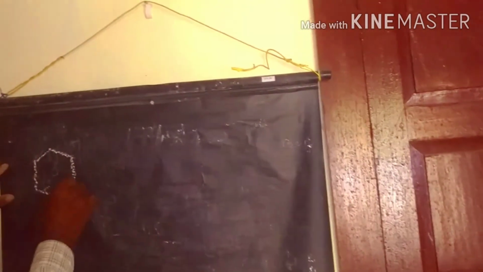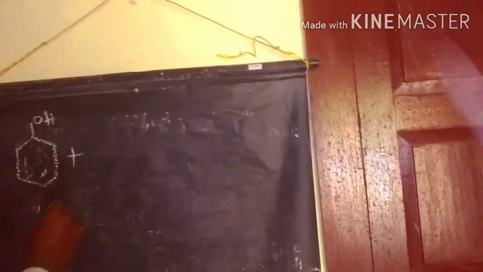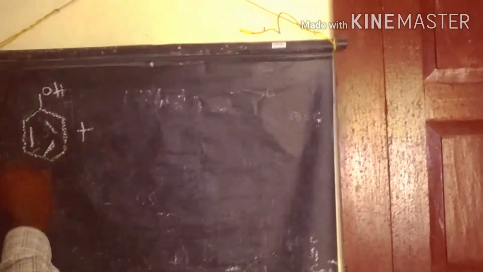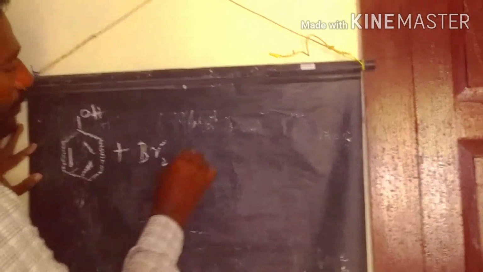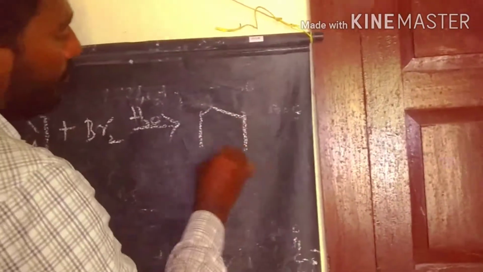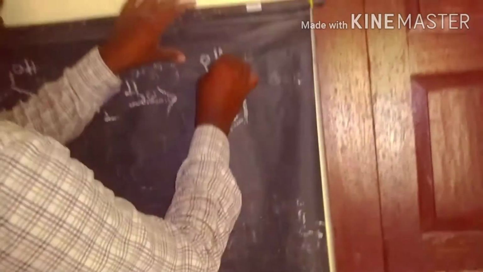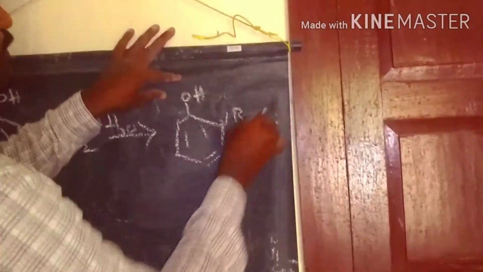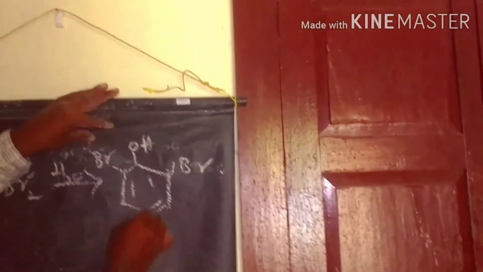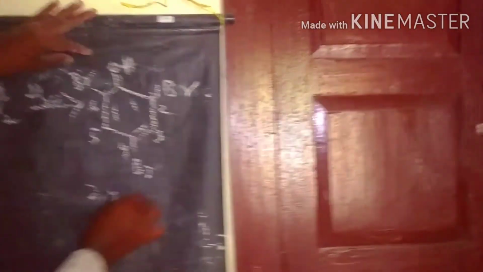This is the phenol. Phenol reacts with bromine under polar solvent conditions to form the product with bromines at positions 2, 4, 6.